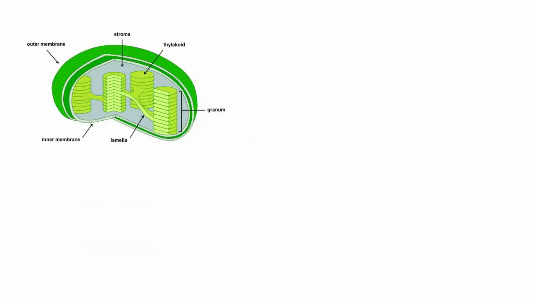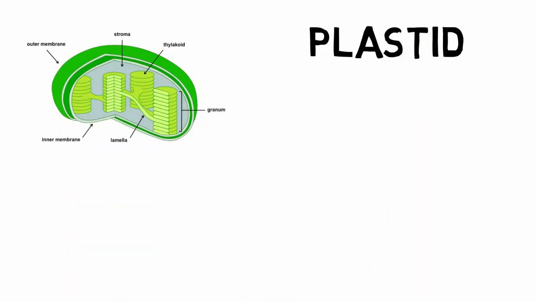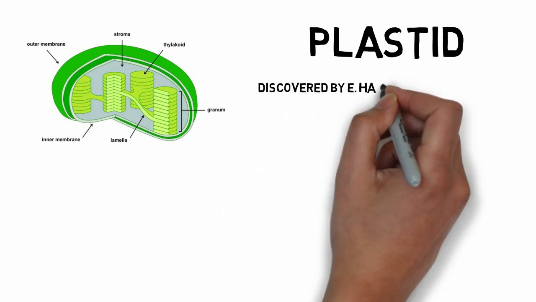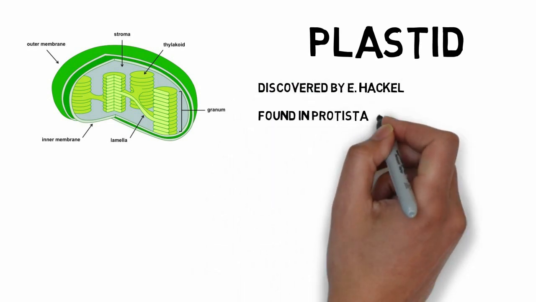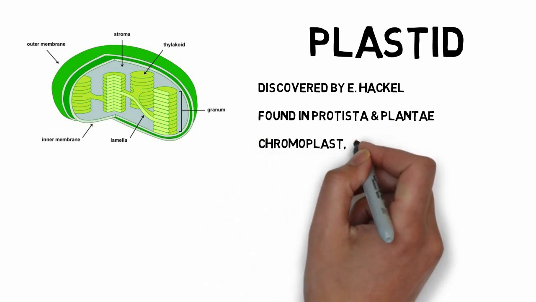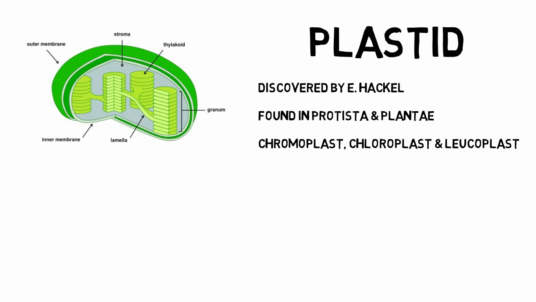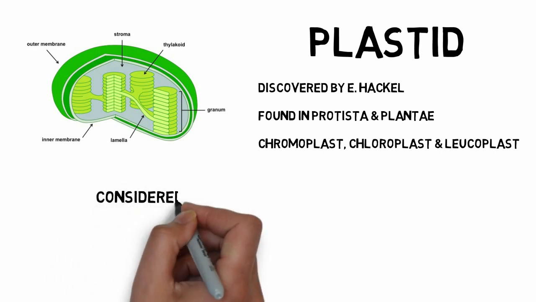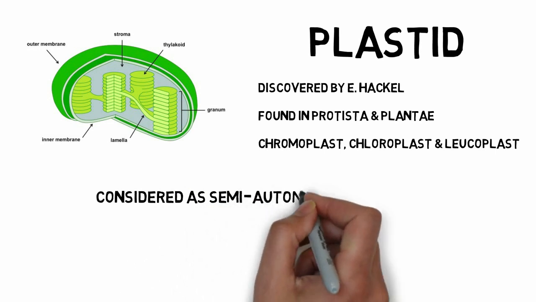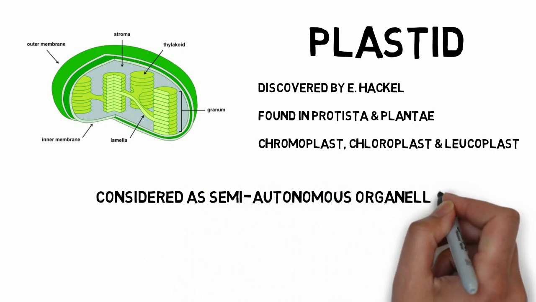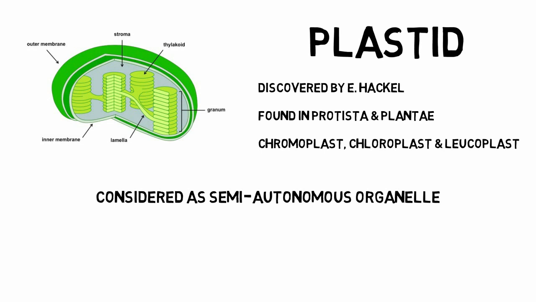Right now on your screen there is another organelle which is known as plastid. It is discovered by Ernest Haeckel and generally found in Protista and Plantae. The plastids are of three types: chromoplast, chloroplast and leucoplast. Chromoplasts are plastids that contain different colors, chloroplasts contain chlorophylls, and leucoplasts are devoid of the above two. It is also considered a semi-autonomous organelle like the mitochondria, because they have their own DNA and are not dependent on the cellular chromosomes.